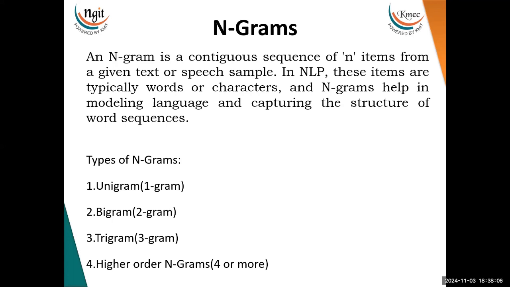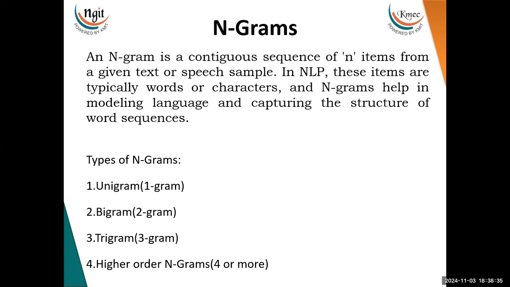Then about n-grams. An n-gram is a contiguous sequence of n items from a given text or speech sample. In NLP, these items are typically words or characters, and n-grams help in modeling language and capturing the structure of word sequences. So the types of n-grams are unigram, bigram, trigram, and higher order n-grams. When I say unigram, it is 1 gram. So why is it 1 gram?